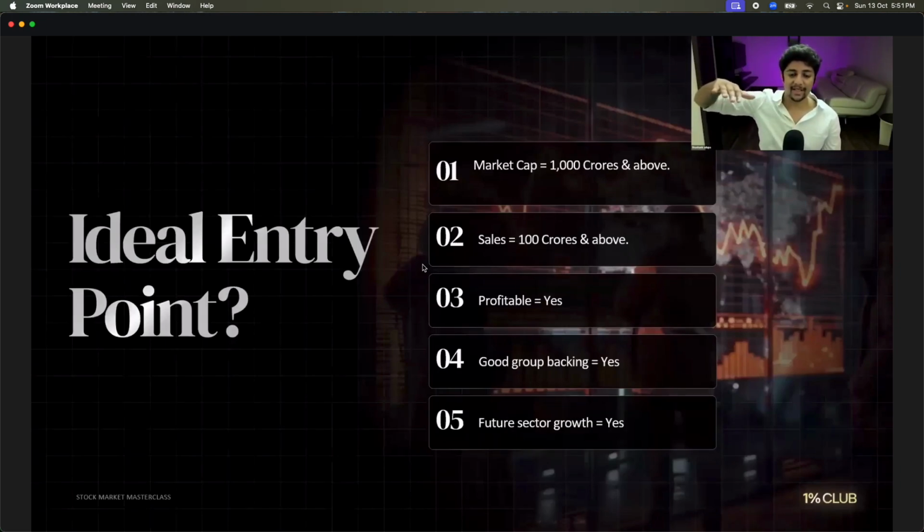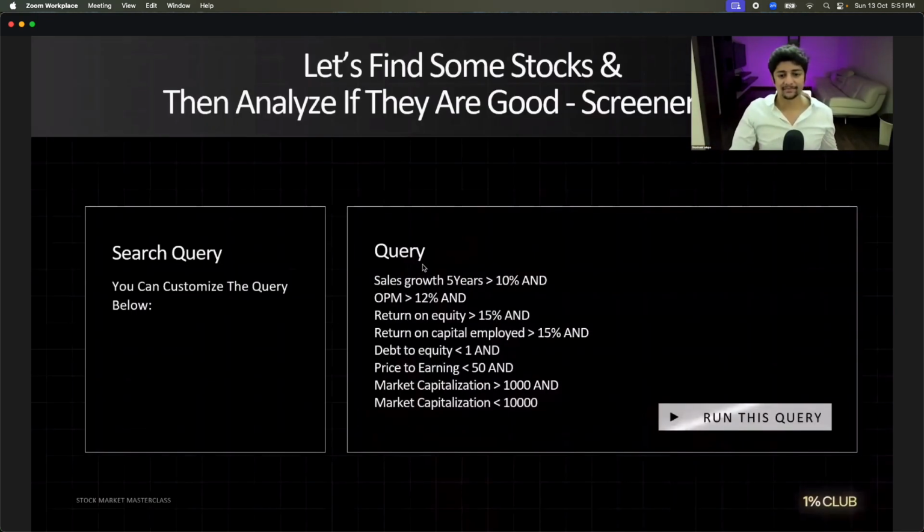Are we clear? If you can stick to this, do you need to find 100 companies or do you need to find 3 good companies? 3 to 5 good companies and you are done for your life. Done for your life. Correct?